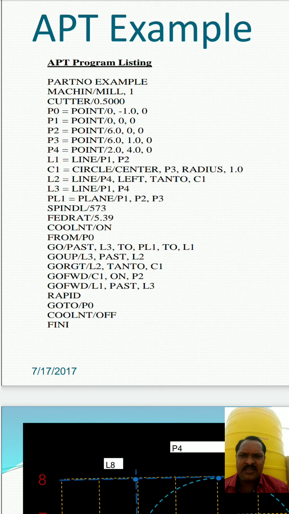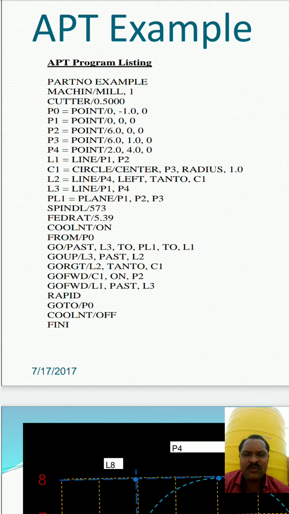Here the next part is P0, P1, P2, P3 and P4. These are the points which we are going to put on the workpiece. We can write P0 is equal to point slash 0, minus 1.0, then 0. This will give you the location of the first point, that is P0, where x is equal to 0, y is equal to minus 1.0, and z is also 0. Then P1 is equal to point slash 0 0 0, that is the location of P1.